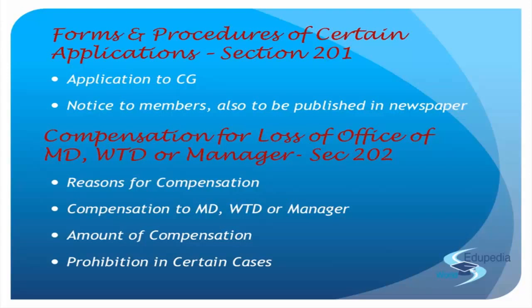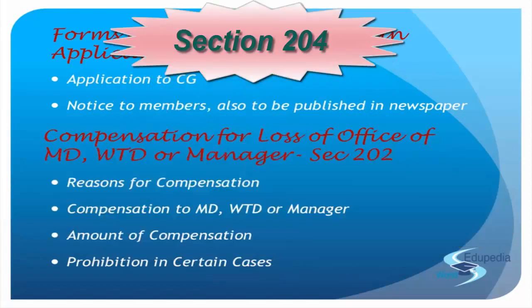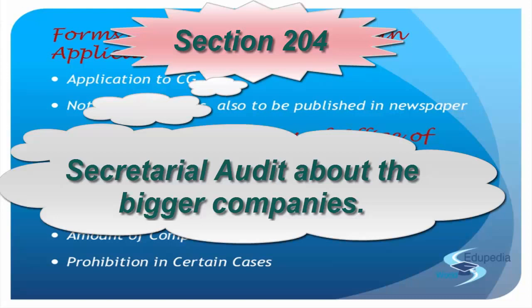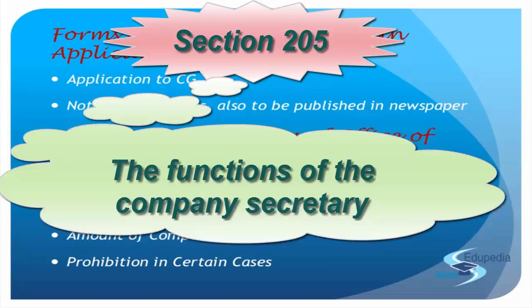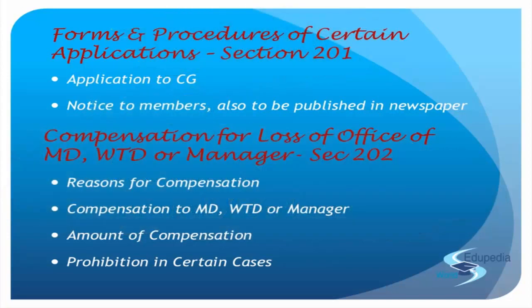But by the time we have completed this, there are a lot of case studies that have gone pending. There's another section also, 203, which is about the appointment of the key managerial personnel, KMP, that we haven't seen so far. Then 204 is also pending, which is about the secretarial audit of the bigger companies. And section 205, the functions of the company secretary. But why am I not taking up those three sections right now? Because first I'll take you through the case studies, and then I will take you through those three sections, because they are related to the CS and the other people. They're not related to the managerial personnel, right?